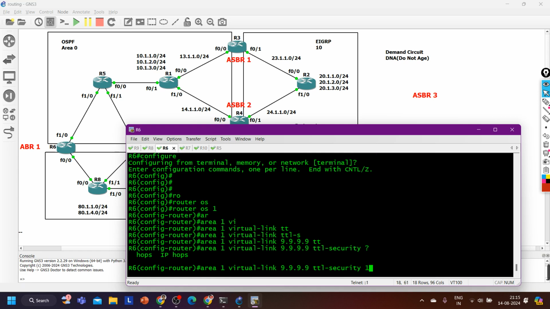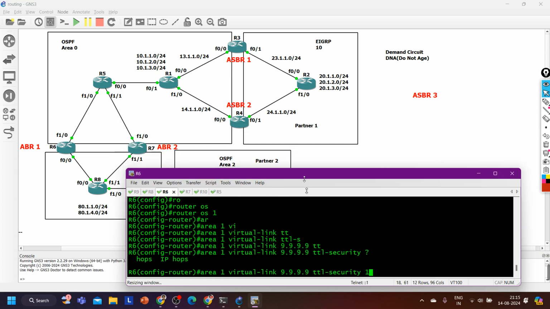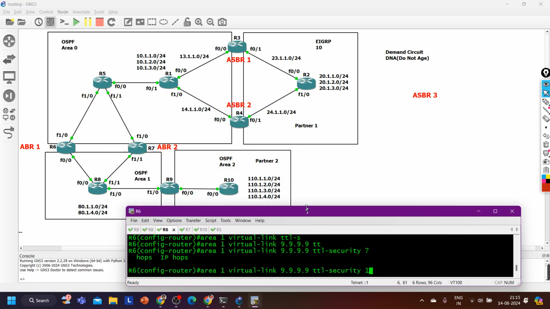So there are only 2 hops. If I set TTL value 1, what will happen, guys?